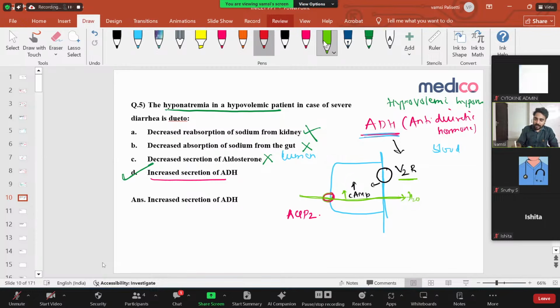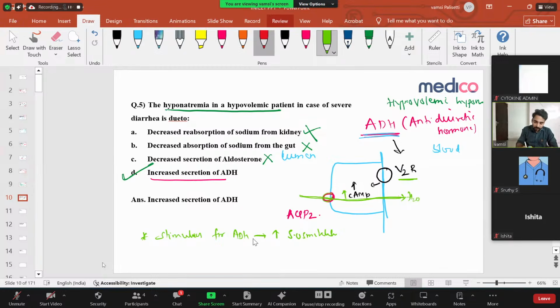One more important thing I want to say is that the main stimulus for secreting ADH is always increased serum osmolality. Very, very important. Once serum osmolality is increased, our body thinks that the water level in the blood is decreased, so we have to get more water. Immediately it will secrete ADH. ADH acts on V2 receptors through cyclic AMP and aquaporin 2 channels. It helps in absorption of free water, and your serum osmolality will be normalized. So the main stimulus for ADH is your serum osmolality.